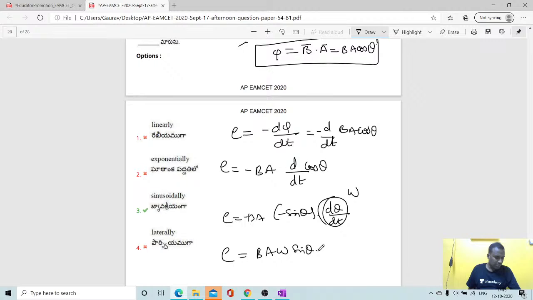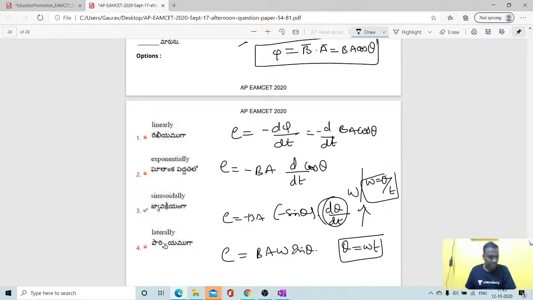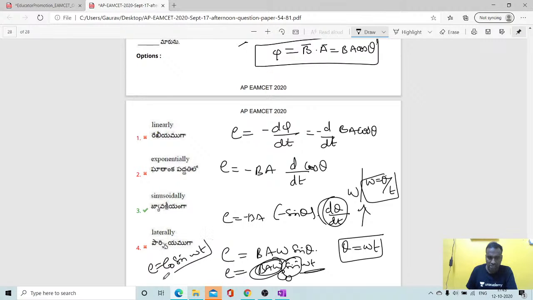Finally, students, here theta is equal to omega t, the rate of change of angular displacement. So if I substitute over here, BA omega sin omega t. It is the maximum, the peak value, E naught. So we got an equation that E is equal to E naught sin omega t. So sin, or cos, represents sinusoidal variation.